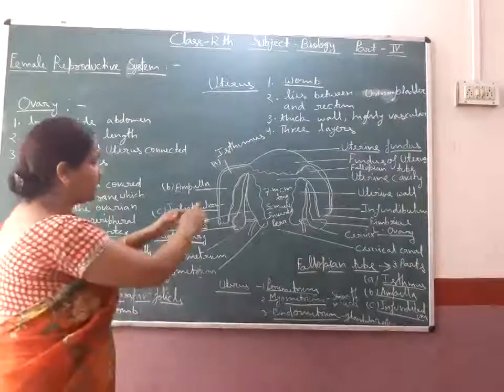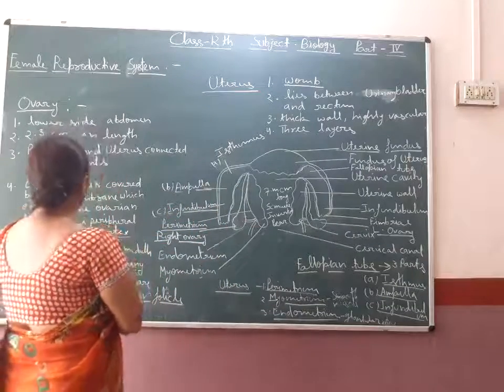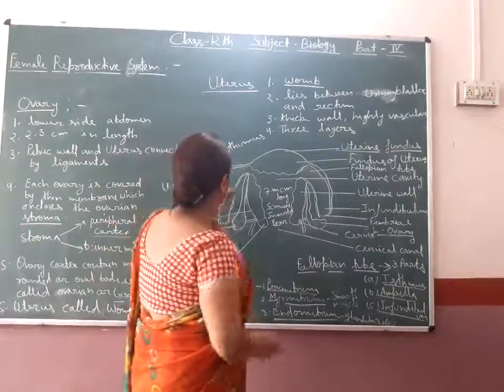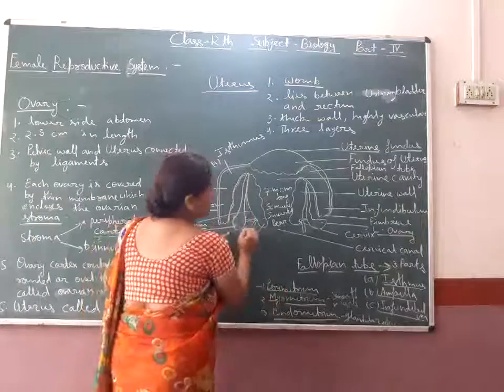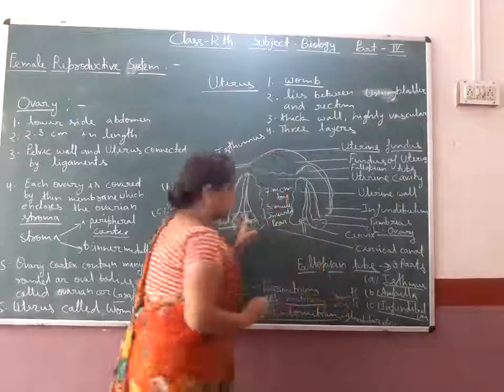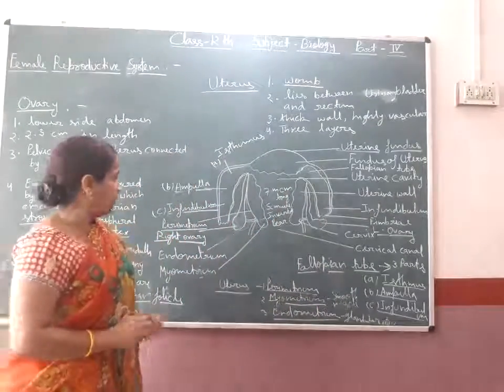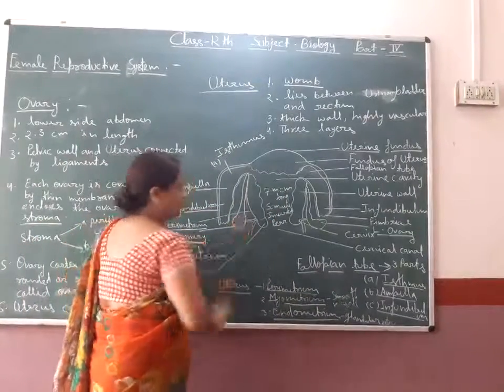Each ovary is covered by a membrane which encloses the stroma.